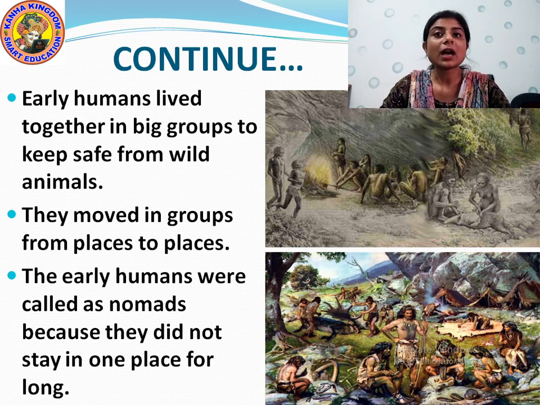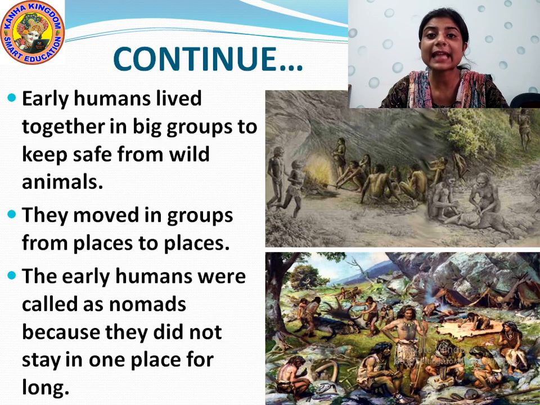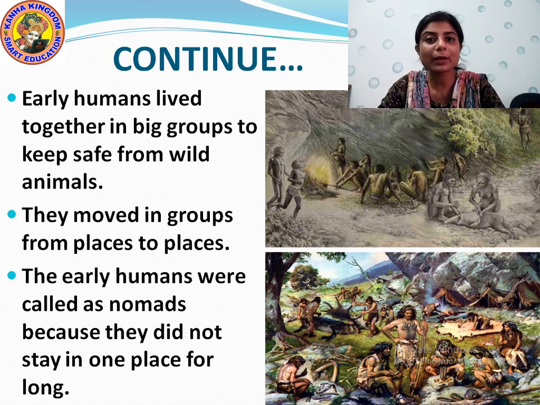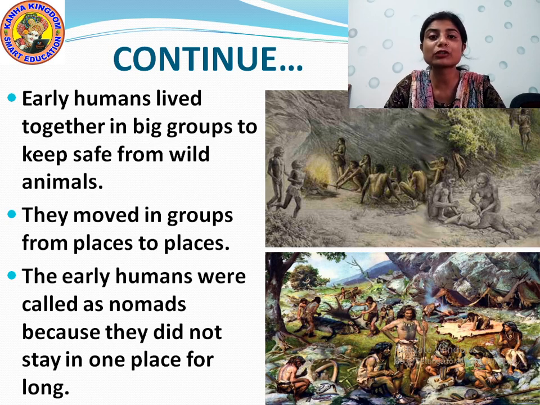Then the early humans were called nomads because they did not stay in one place for a long time. N-O-M-A-D-S, nomads. The early people were also known as nomads. Why? Because they did not stay in one particular place. They used to change their habitat again and again, moving from one place to another. Wherever they felt comfortable, they used to go and stay there. They did not have a particular shelter or place to live.